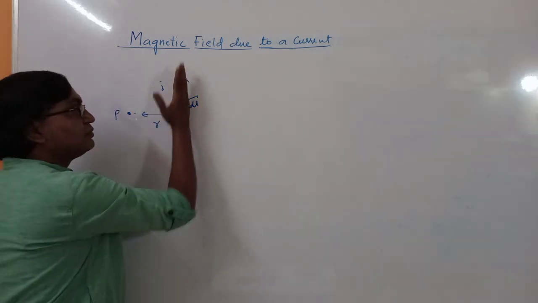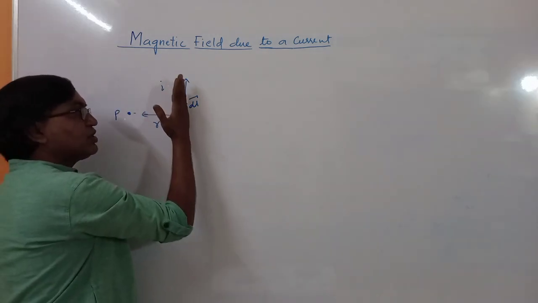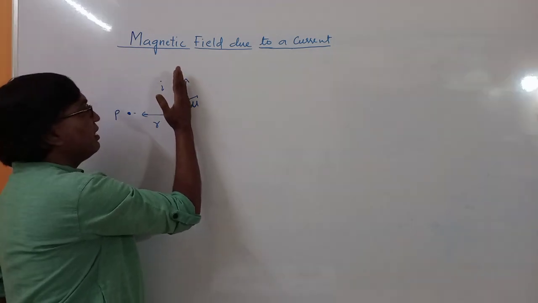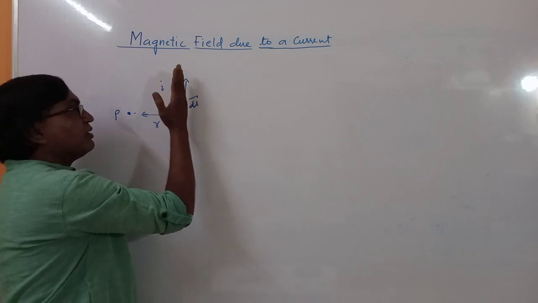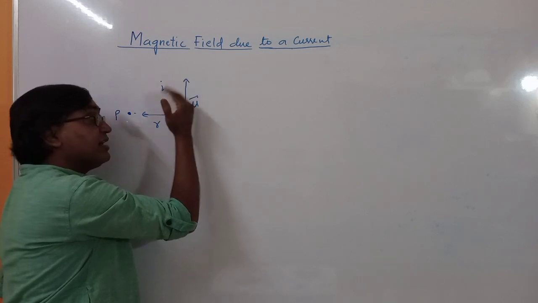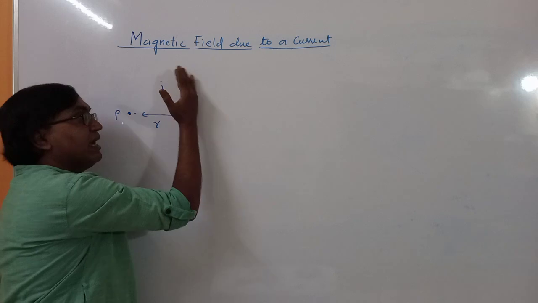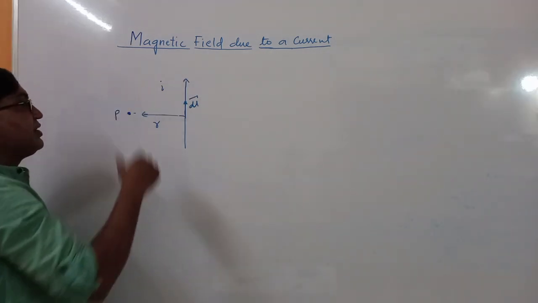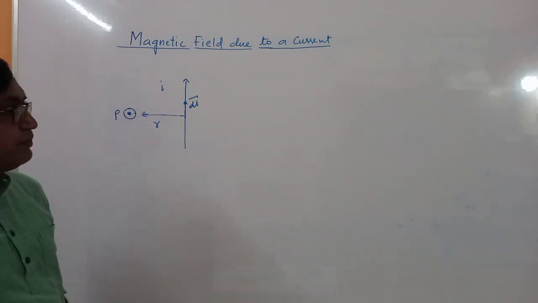Outside the board, current direction and position vector direction. So stretch your palm in the direction of the current element, and curl your fingers, or you stretch your palm along the current direction in such a way that you should be able to curl your fingers towards the other vector, and then the thumb will give you the direction. So ये direction है. So here the direction is outside the board.